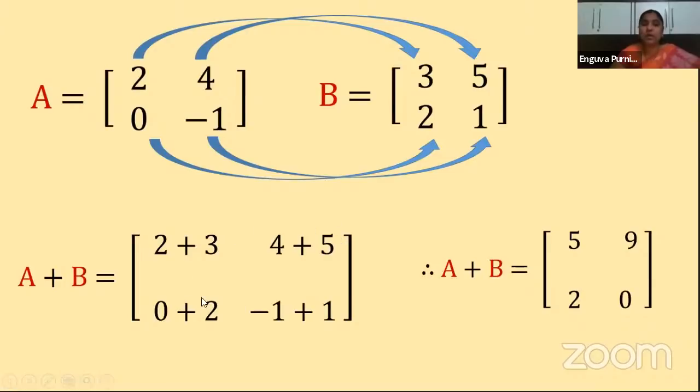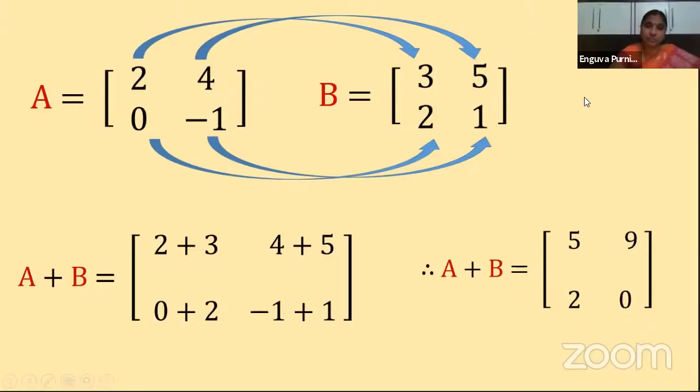0 plus 2 means 0 minus 2. Minus 1 plus 1 means minus 1 minus 1. Clear? So like this we write, and here the resultant matrix is given by A minus B. Is it clear, children? The rule is same, the condition is same. Only the thing you have to remember is two matrices must be of same order and the corresponding elements should be added or subtracted, whatever you do.